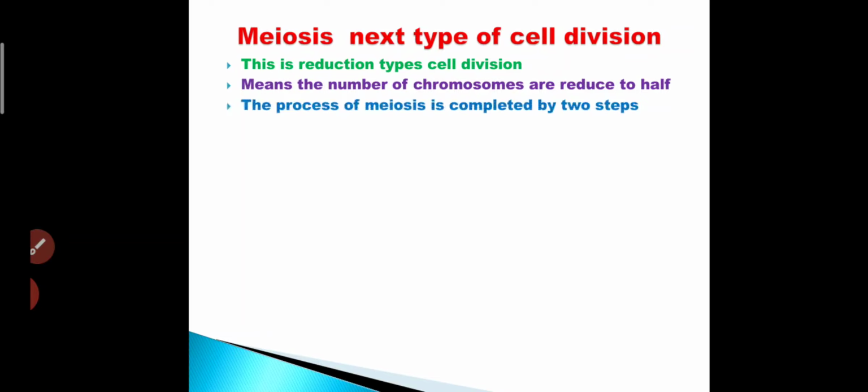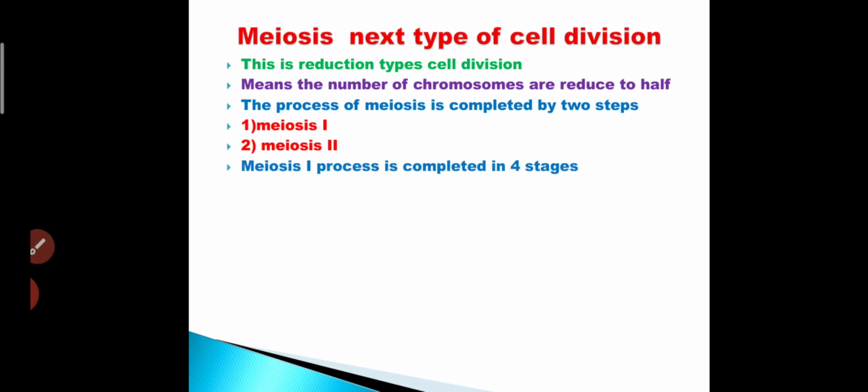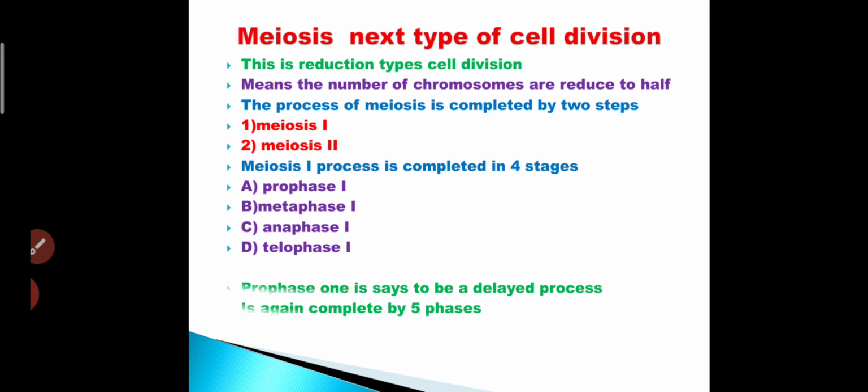The process of meiosis is completed in 2 steps, that are meiosis 1 and meiosis 2. The meiosis 1 process is completed in 4 stages that are prophase 1, metaphase 1, anaphase 1 and telophase 1.